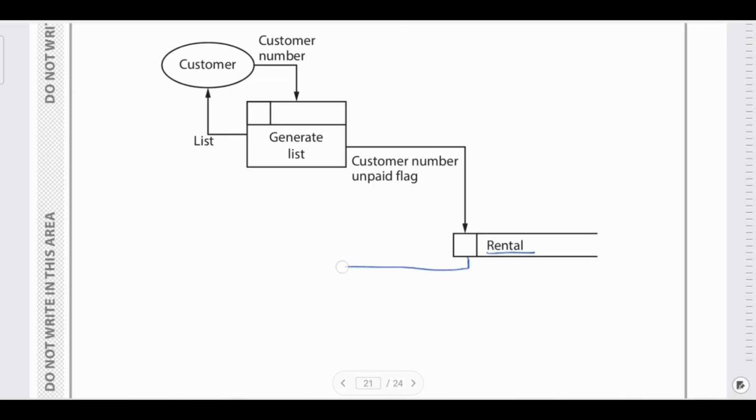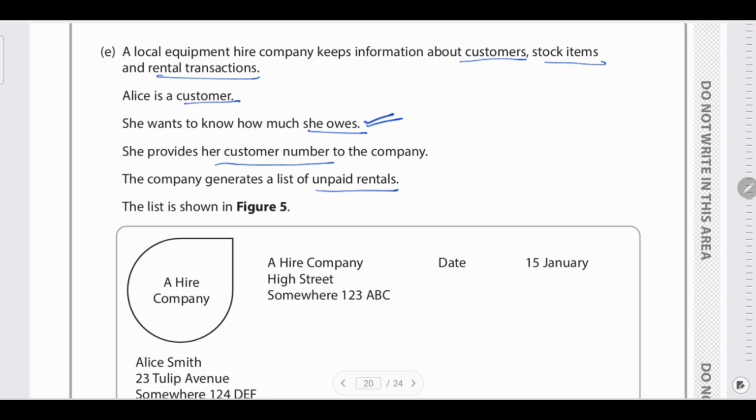So let us take this data from the list. So what all data are we taking? We are taking stock ID, due back and quantity. So the customer number is nothing but it's details regarding the customer.